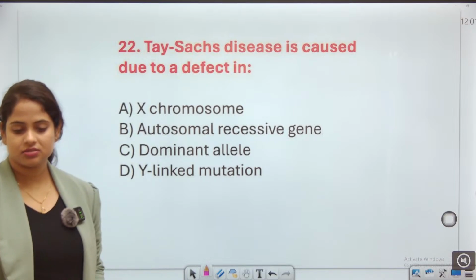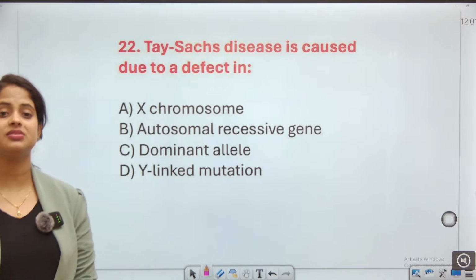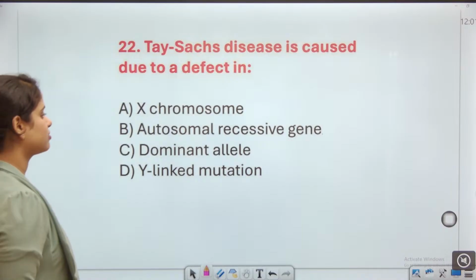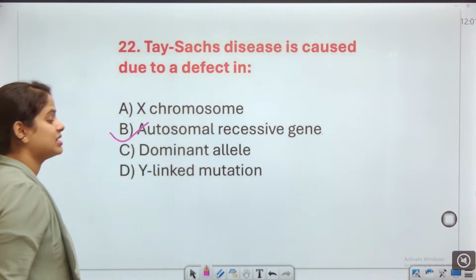What will be the right answer? Tay-Sachs disease is caused due to a defect in the autosomal recessive gene.